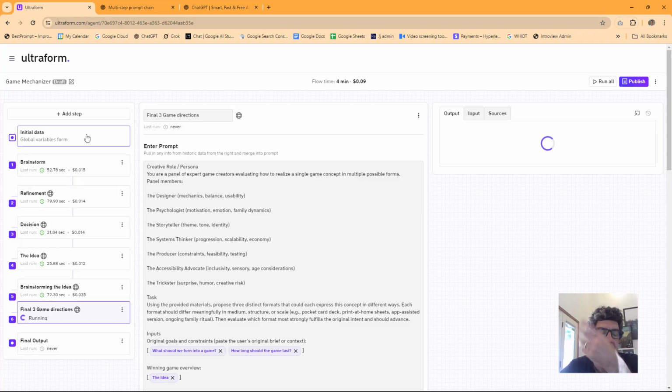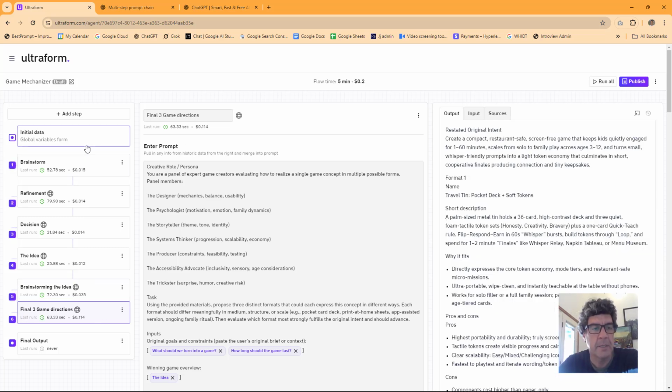And when you're building, I'm using this thing for this kids thing, but somebody could type in, hey, I want to gamify my accounting software. I've got this, this, and this. Give me some ideas. How can I do this? It'll spit out one game for them. But the idea is that when you're building an Ultraform, you can't overfit it to the thing you're working on if you didn't want to. You could actually take this game Mechanizer and say screen-free game development, and it's really just for that purpose. And you could actually build a chain or whatever we're going to call these.